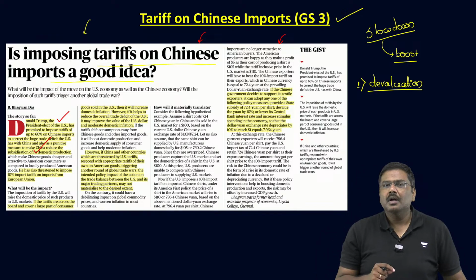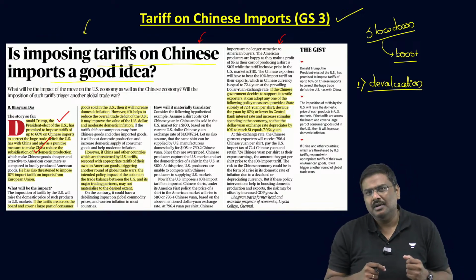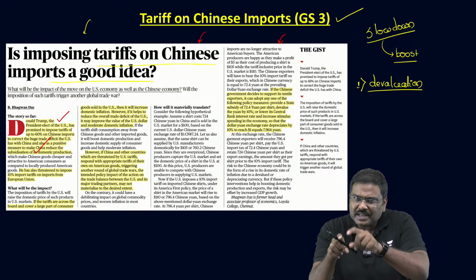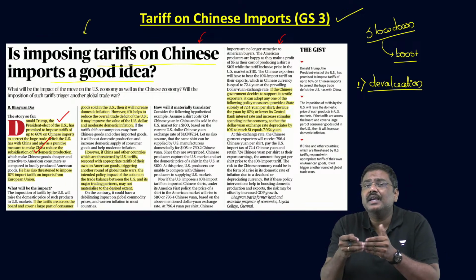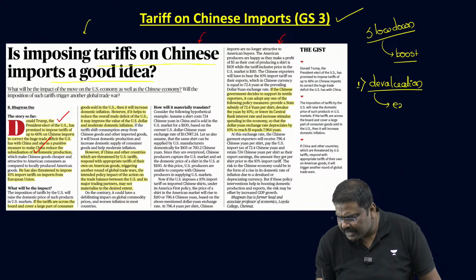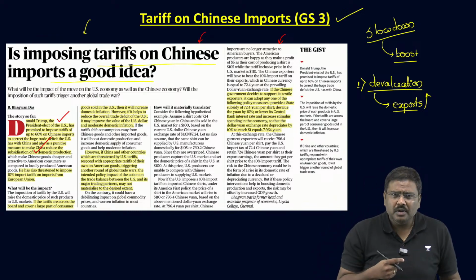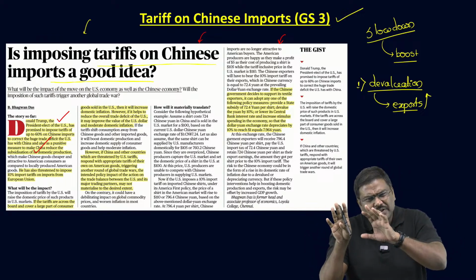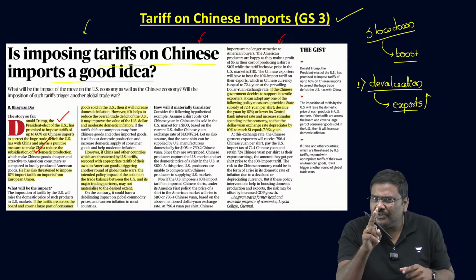Because please understand, whenever you allow the market forces to determine the exchange rate, we use the term depreciation. But when you say devaluation, the government will reduce the value of the domestic currency against a foreign currency. That is, if you devalue your domestic currency, essentially that will make exports more competitive. Is it okay? That will make exports much more competitive. So even if the government of USA imposes higher tariff, you will be able to generate sufficient amount of profit if you devalue your domestic currency. That is the first method.